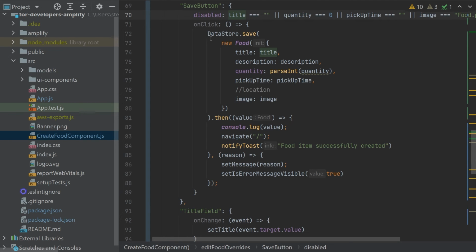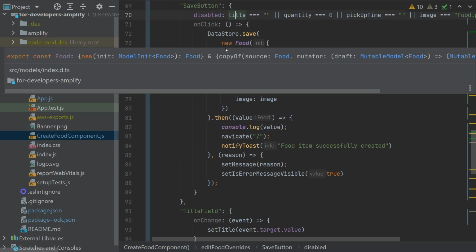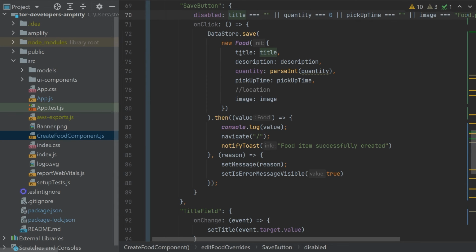The user clicks on that. Then what I want to do is store the record into the database using the data store save method, because we are creating a new entry. What we are crafting is a new food object with all of these elements like title, description, quantity, pickup time, and image. We will skip the location right now, because for that we will use some other component. The specialty here is for quantity, where we are parsing an integer from the string.